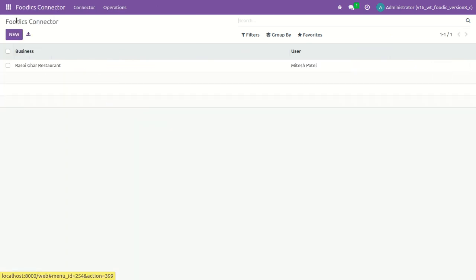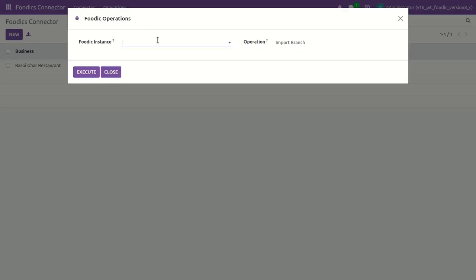Now the last operation is purchase order. If your instance has a purchase order or has the rights, it will execute it, and you can see the purchase order in the purchase module.